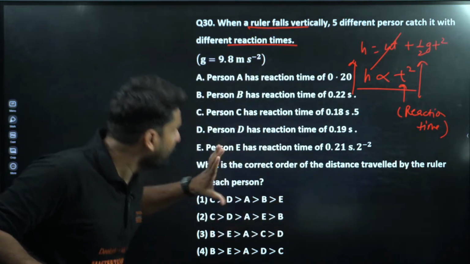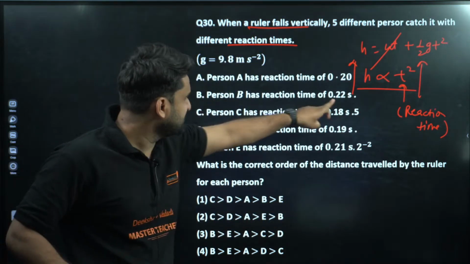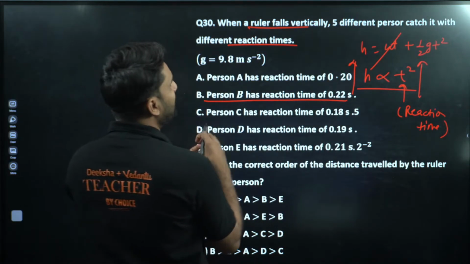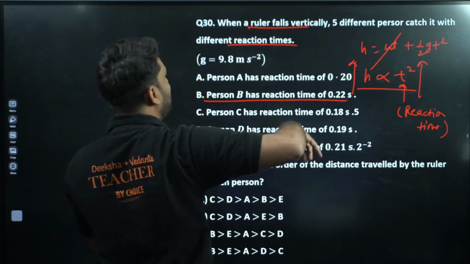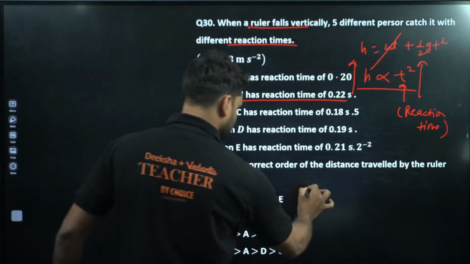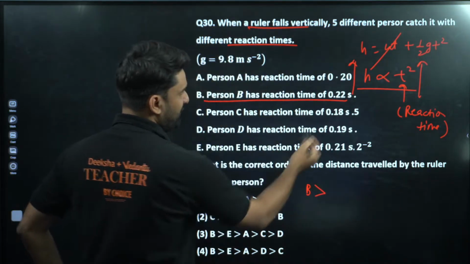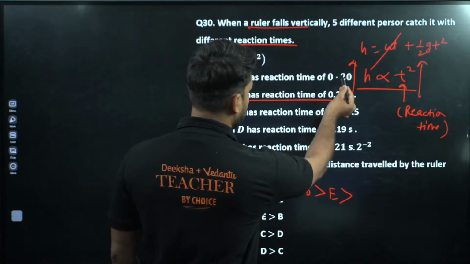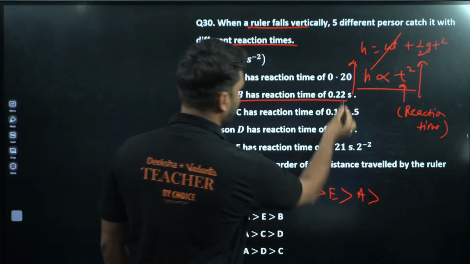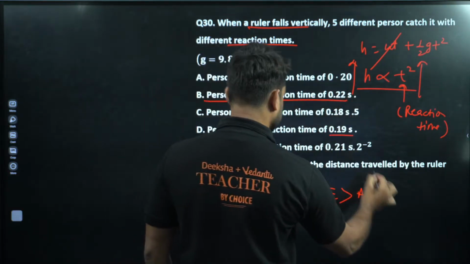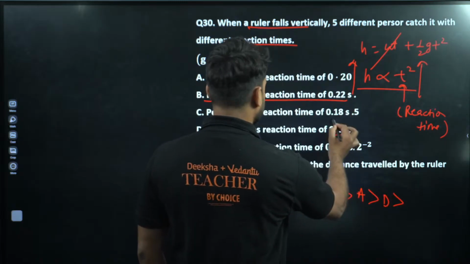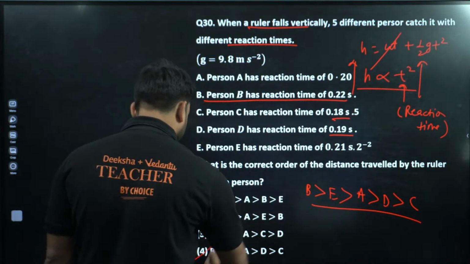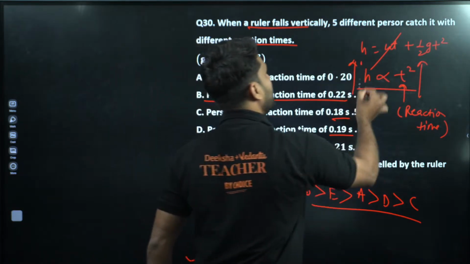So in all 4 options, if you look at, the distance covered at the point position B will be maximum. So B is maximum. Now after B, E will come. After E, A will come. After A, D will come, and after D, C will come. So BEADC, option number 4 will be correct according to this formula, H proportional to T square.